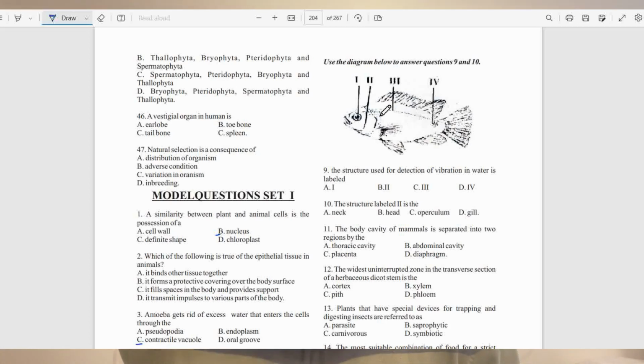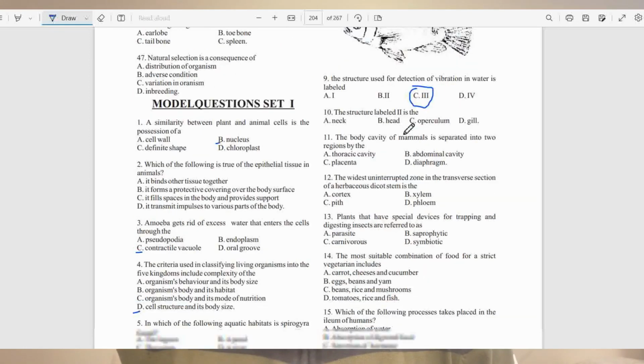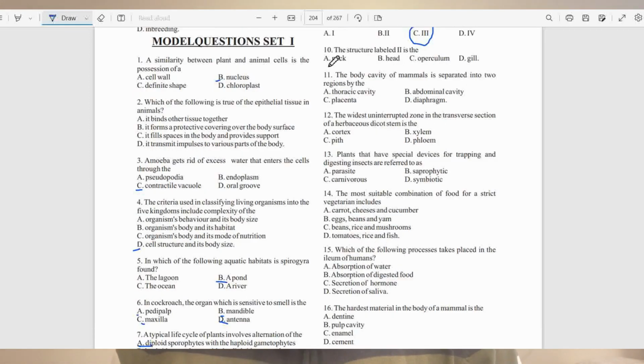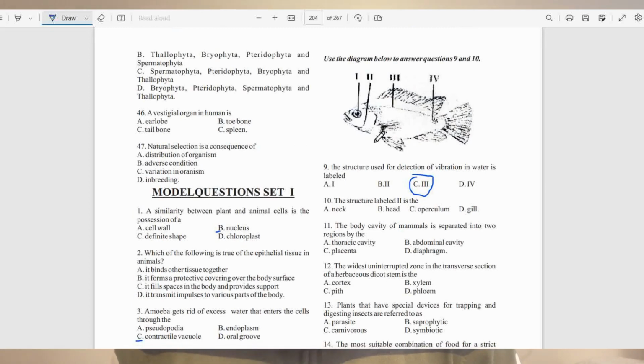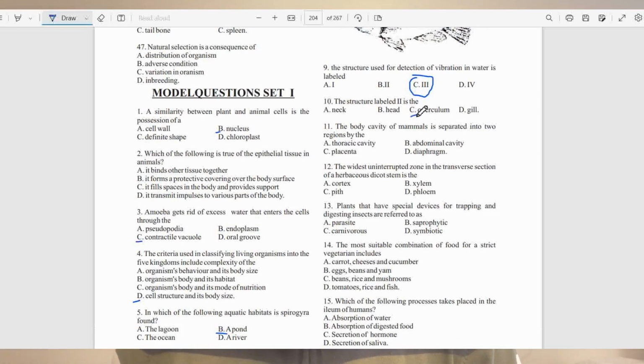So the answer to question number 9 is the lateral line, which is Roman figure 3 and option C. The lateral line is used to detect vibration in water. Question number 10. The structure labeled 2, I mentioned that earlier, is the operculum. So the answer to this question is C.